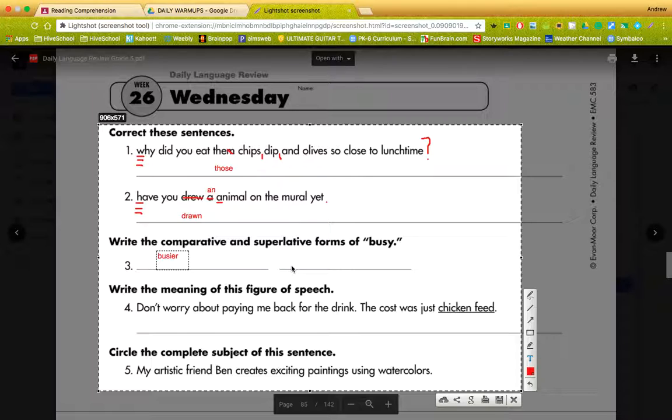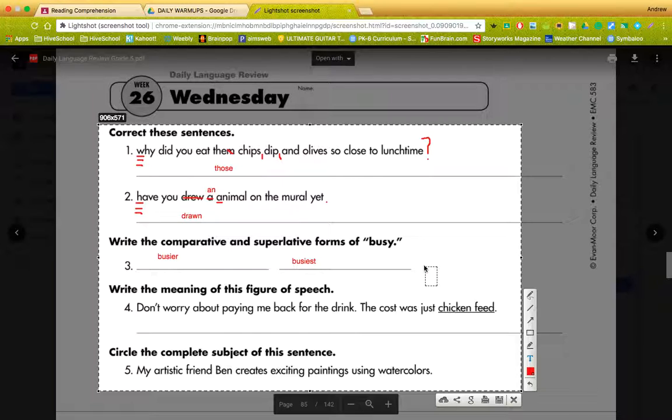Now, the superlative form, superlative is a very fancy word for an EST ending. It just simply means EST. You're comparing one thing to a bunch of things. I am the busiest person in the office. I'm comparing myself to a bunch of people, not just one other person. So busier and busiest. I think I spelled those right. If I didn't, please let me know.